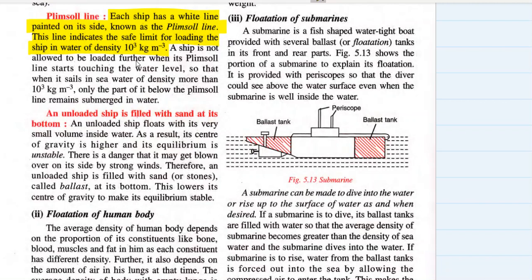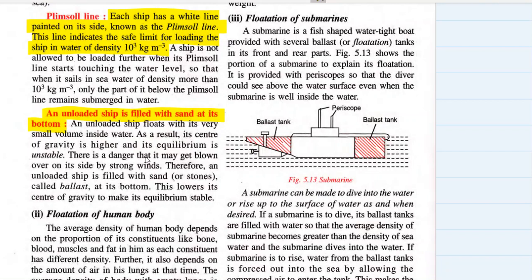But if a ship is unloaded, it is filled with sand at its bottom, because an unloaded ship does not sink much, does not displace more water. So it is very unstable. Its center of gravity is above the surface of water, and that's why it's very unstable. So if strong winds and waves come, they can easily turn the ship. It is dangerous. The ship may get blown over on its side by strong winds.